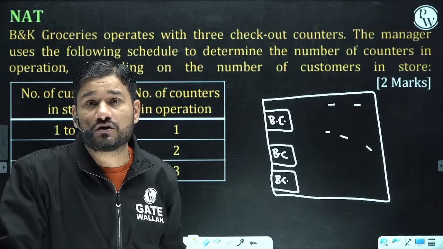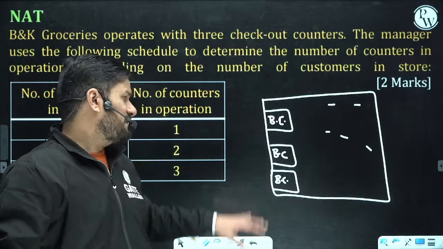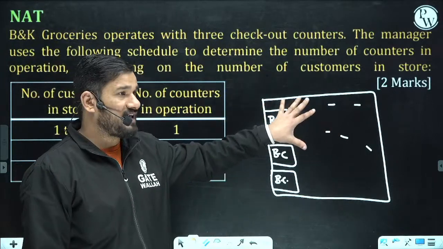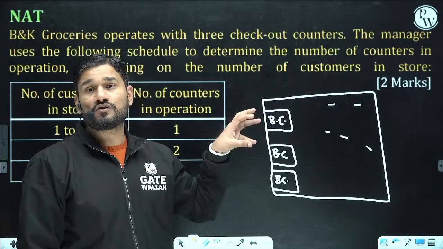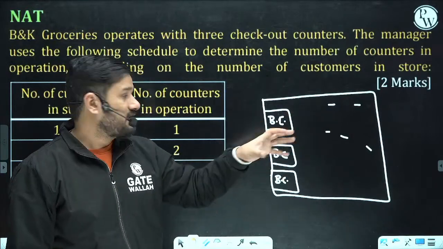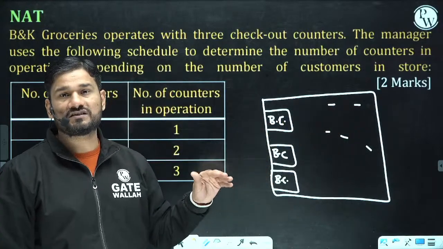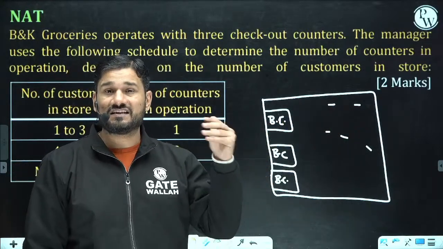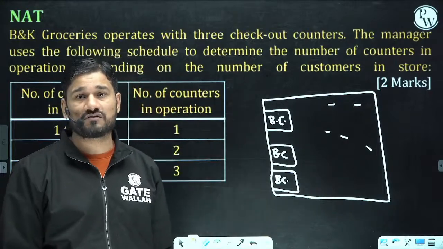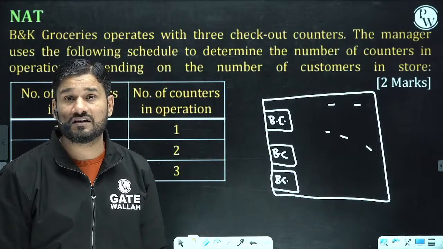Are you getting this point or not? So definitely there is a manager of this shop who is going to decide on the basis of the crowd. If the crowd is high inside the shop, the number of billing counters in operation is going to increase. The manager has to increase the number of billing counters if there is a high crowd in the system.